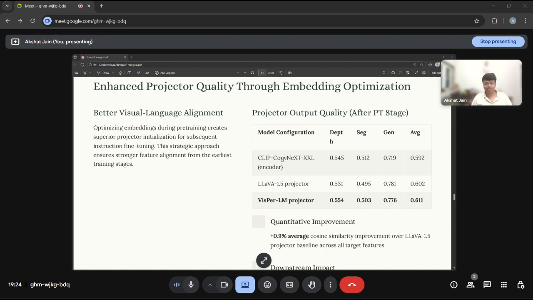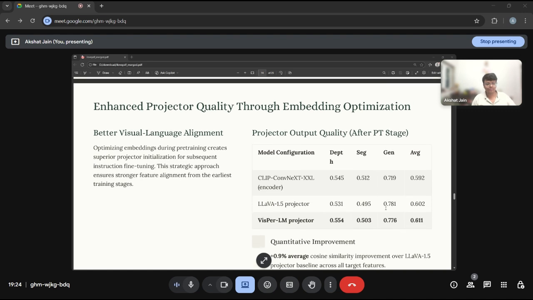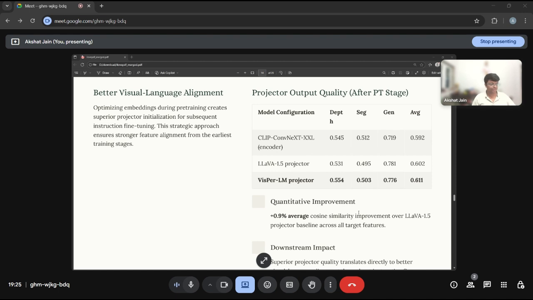So we measured the projector quality also. After pre-training, by computing cosine similarity with the target features, the base CLIP ConvNeXt XXL encoder achieves 0.592 average similarity. The standard LLaVA 1.5 projector gets 0.602. But our VisPer-LM projector reaches 0.611. As you can see here, 0.611 on average, which is a 0.9% gain.